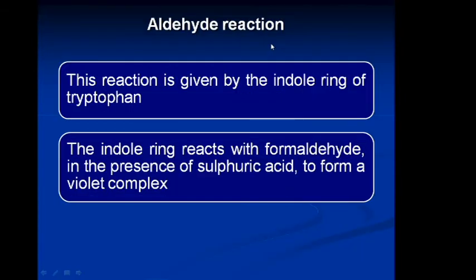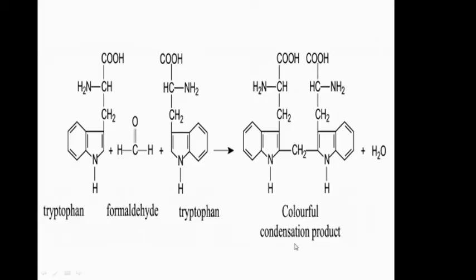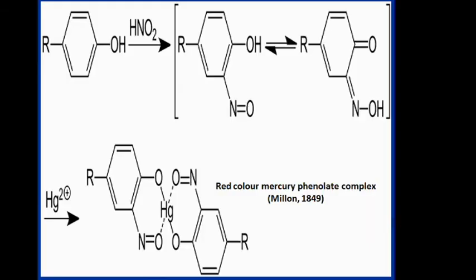Aldehyde reaction. This reaction is given by the indole ring of tryptophan. The indole ring reacts with formaldehyde in the presence of sulfuric acid to form a complex. See here, two molecules of tryptophan react with formaldehyde to form a colorful condensation product. This product is violet in color.